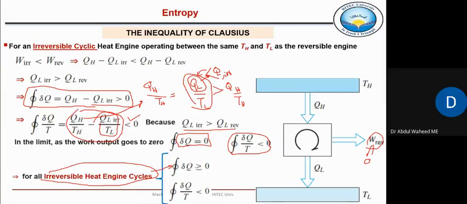When will it be equal to 0? When TH approaches TL, or when work output is approaching 0. But the second term will always be less than 0 because of what we have just discussed. Right? Any questions so far?